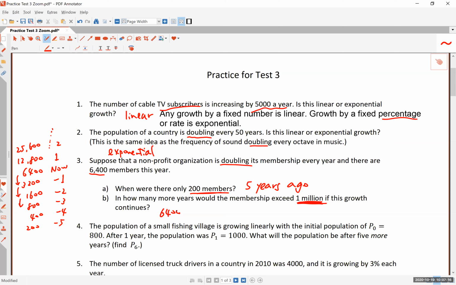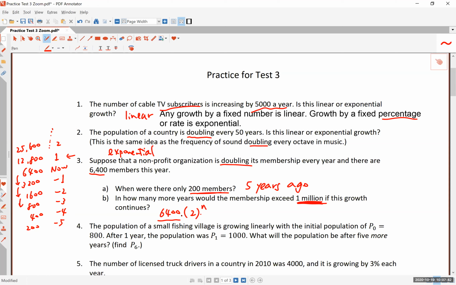So 6,400 is the current number, right? And it's doubling, so multiplying by 2, this will give you the number of members a year from now. And then 2 years from now will be twice that, so you multiply by 2, right? And so basically, the number of members in n years from now is going to be expressed this way.